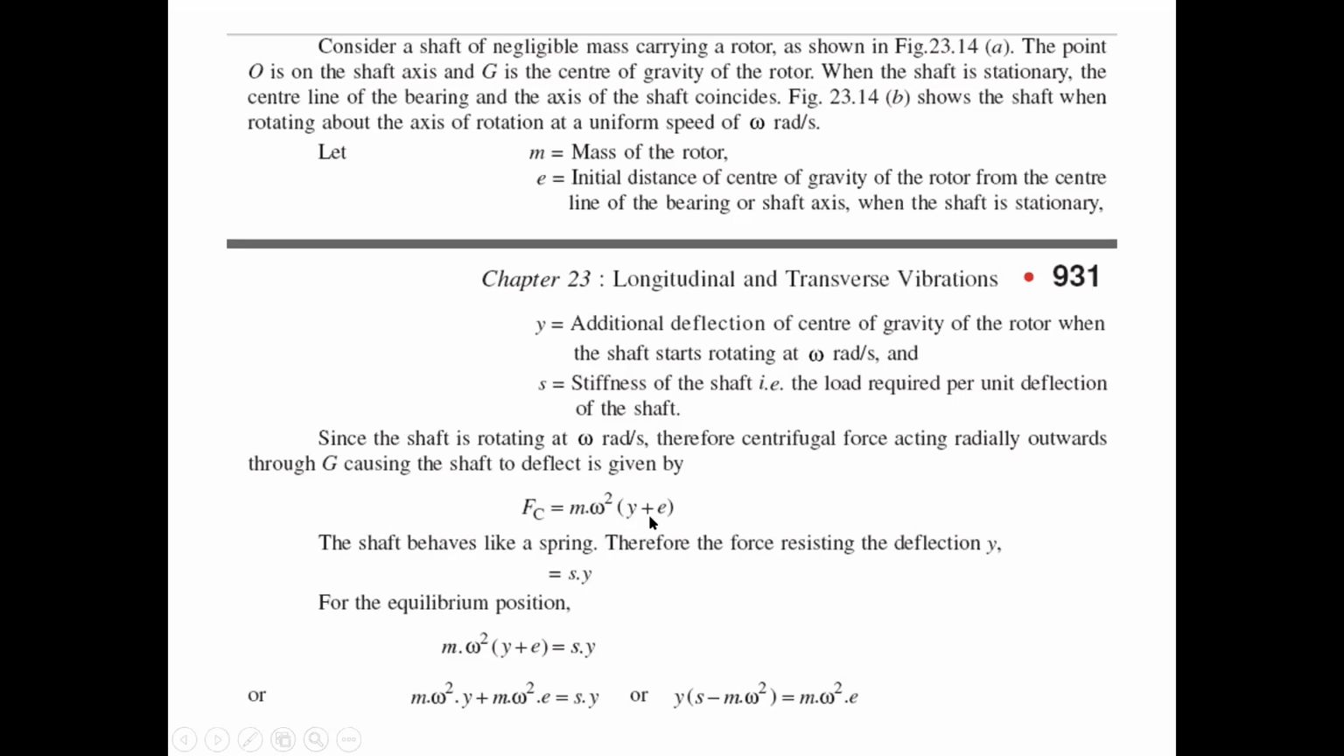Why? Because there should be a gap from the axis of the shaft. The initial displacement is small e and the additional deflection is y, so that is our distance, y plus e. Now the shaft behaves like a spring. Therefore, the resisting force, with deflection y, when we write it, is S y.